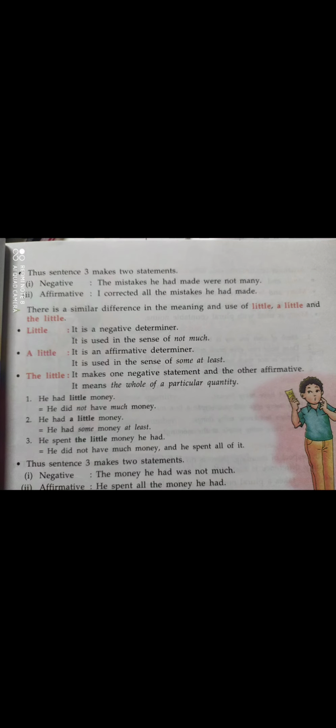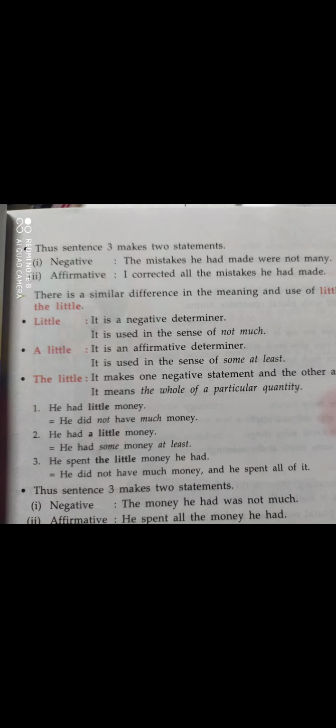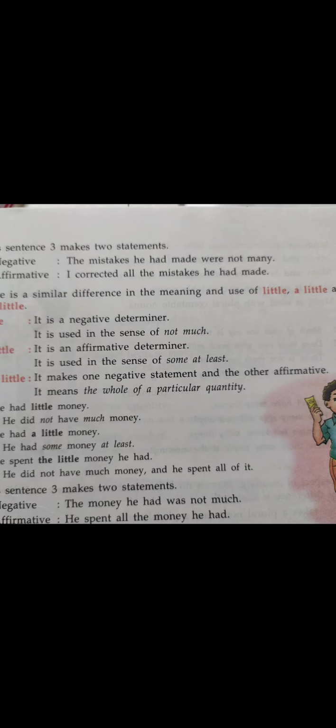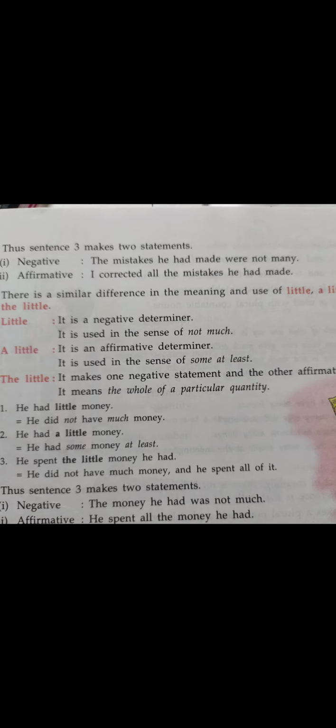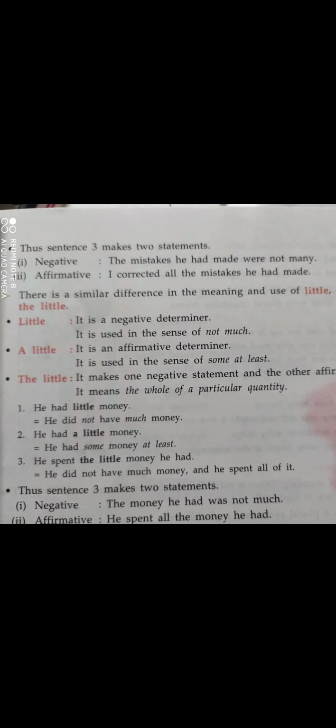Little is also given, and you can make your own sentences. Here the meanings of little, a little and the little are also given. In the same way as few, a few and the few, little is a negative determiner, used in the sense of not much. A little is an affirmative determiner, used in the sense of some at least. The little makes one negative and one affirmative statement. It makes the whole of a particular quantity.